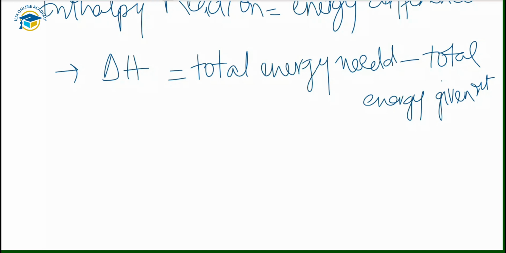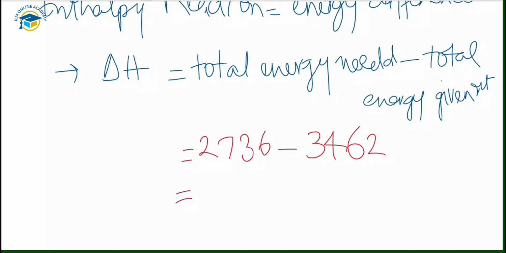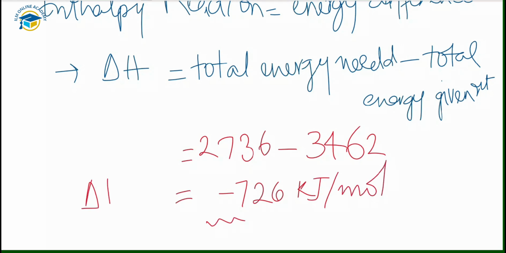So the total energy that is needed in this reaction is 2734 kilojoule, and you have to take the difference with the total energy that is given out, 3462. After calculating this, we have delta H, that is minus 728 kilojoule per mole. The minus sign indicates that this is an exothermic reaction, and it is useful to remember that combustion reactions are always exothermic, so you have an indication that you have calculated the value correctly.